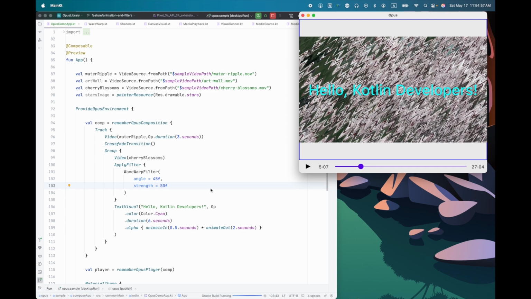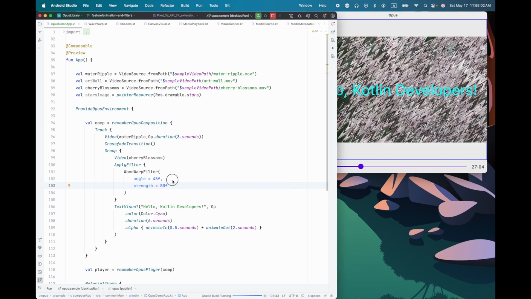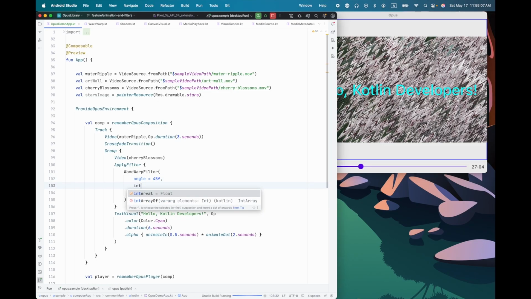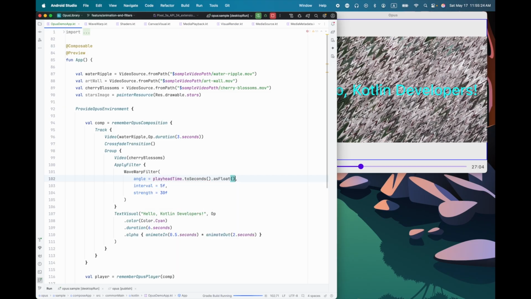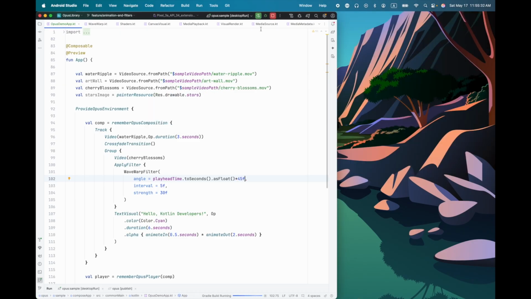When I'm using apply filter, I can actually make that work with animation, so let's make this a little bit less crazy. Let's make that a 30, and let's make the interval, say, 5. Then what I'll do with the angle is I'll make the angle based on the playhead time, 2 seconds as a float times, let's say, 45 degrees. So now we're going to animate the angle used in the filter.